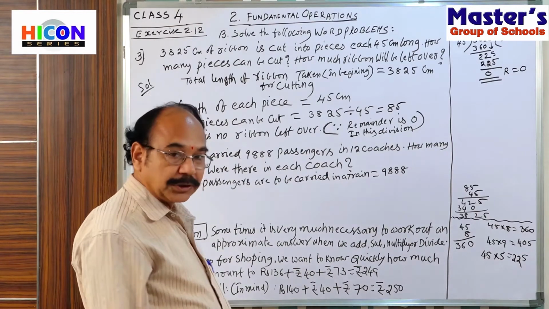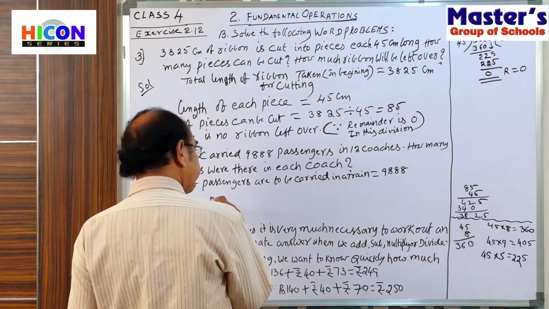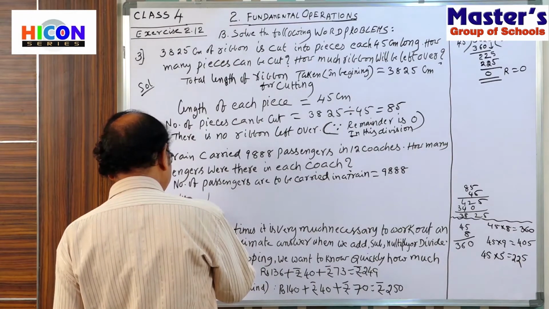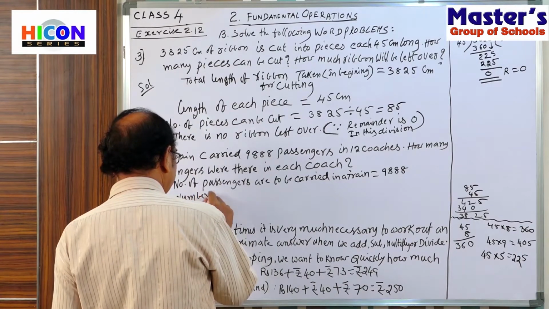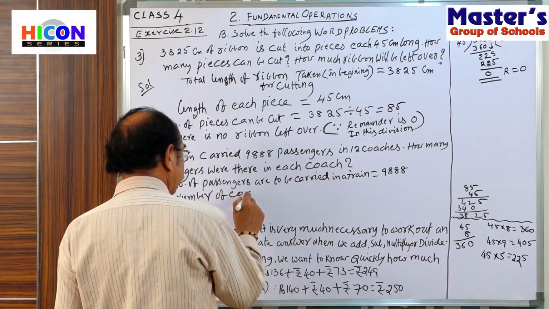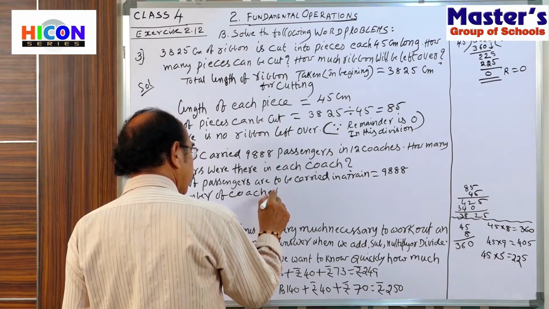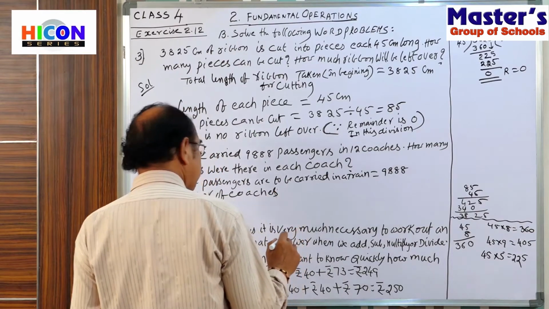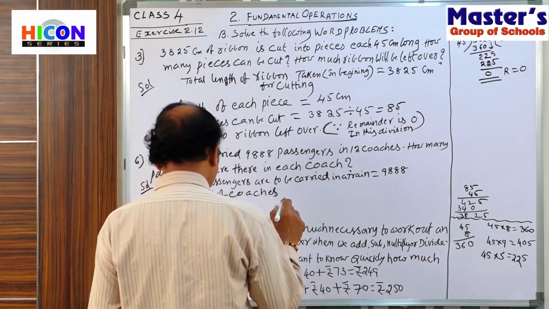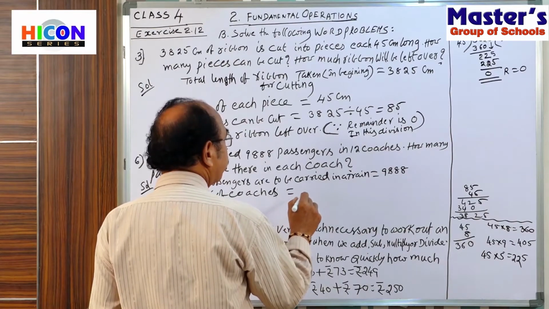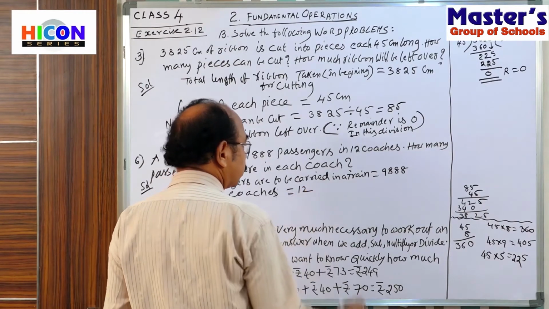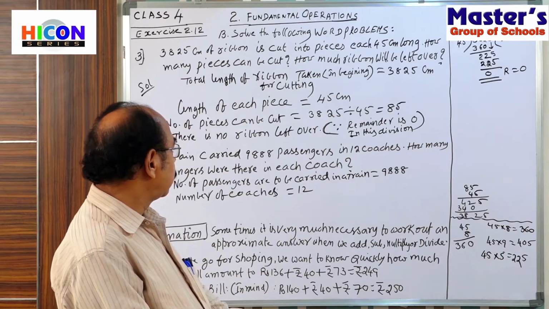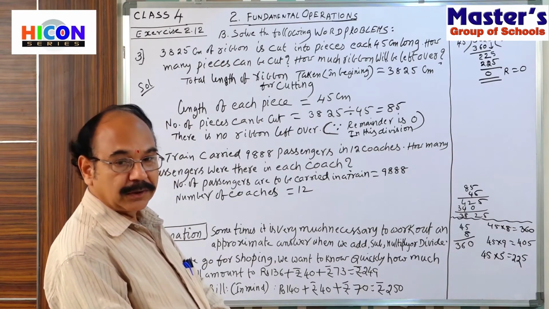So 12 coaches. Number of coaches is equal to 12. In 12 coaches, we have to adjust all these passengers.